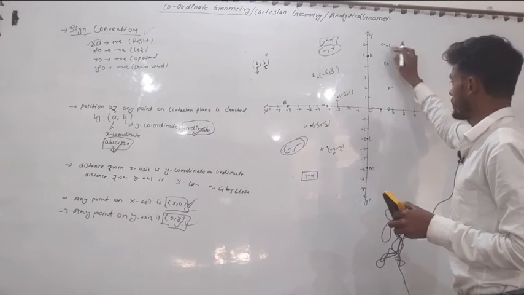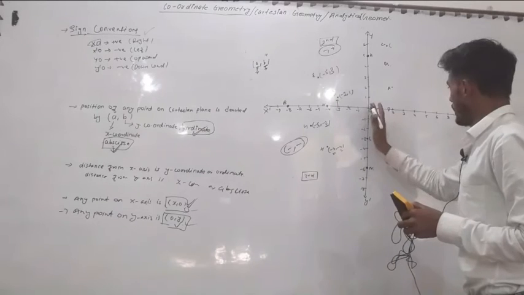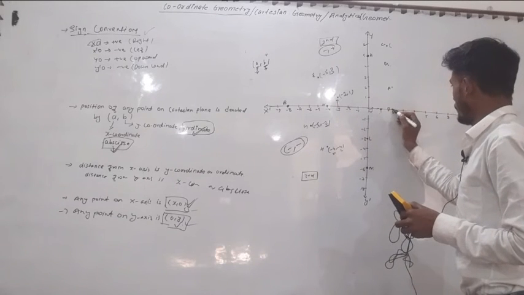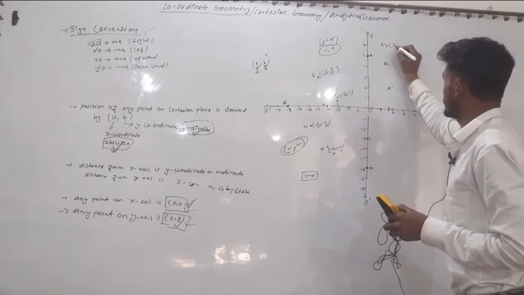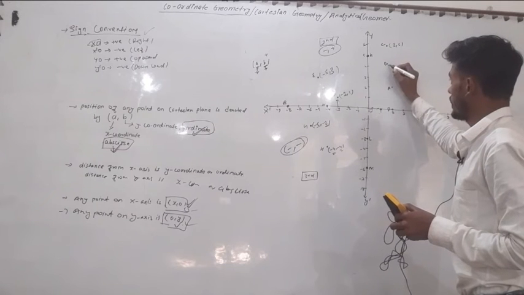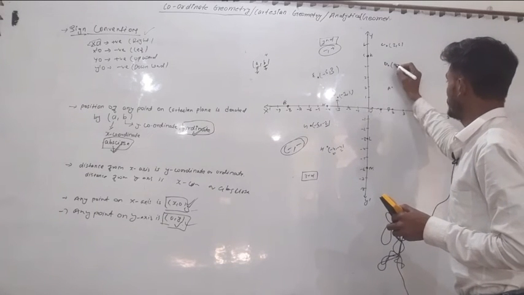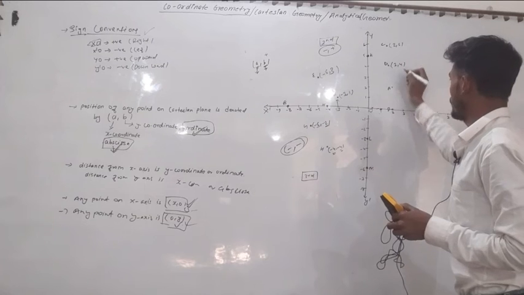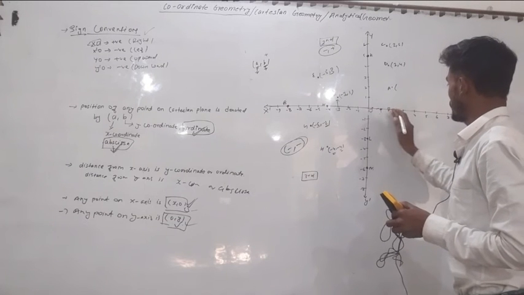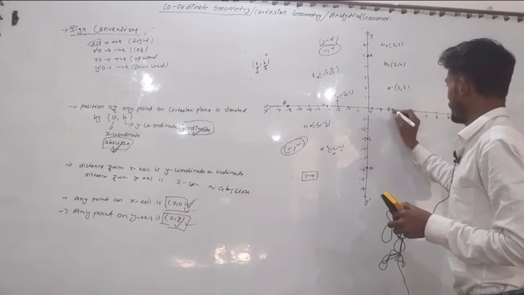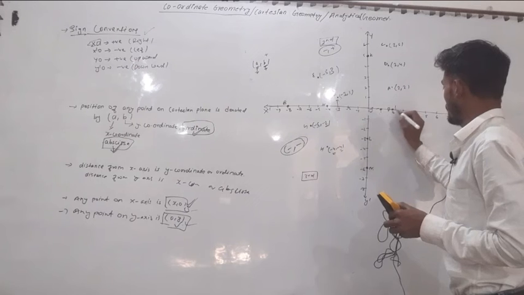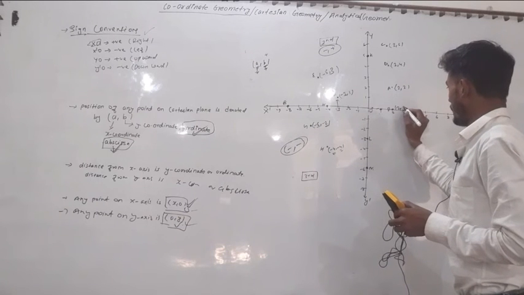What is the coordinate of C? X-axis 2 and upward 6. This is 2 and 6. Similarly, what is the value of B? X-axis 2 and upward 2 and 4. This is 2 and 2, and for this it becomes 2 and 0.